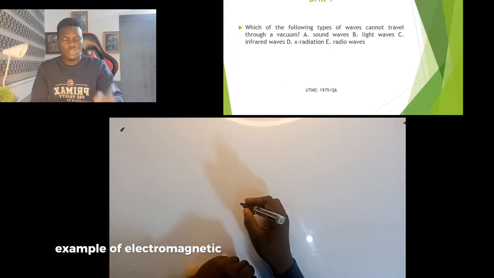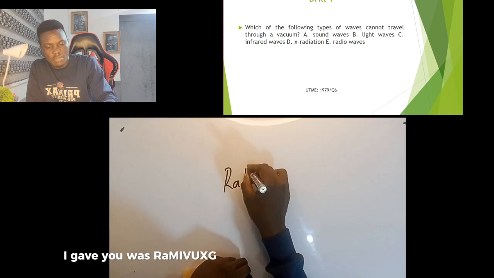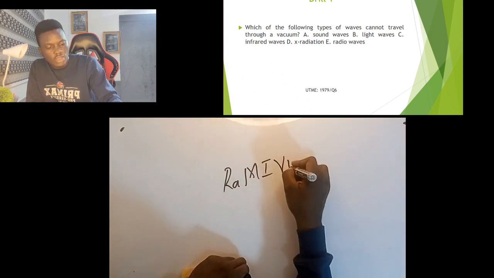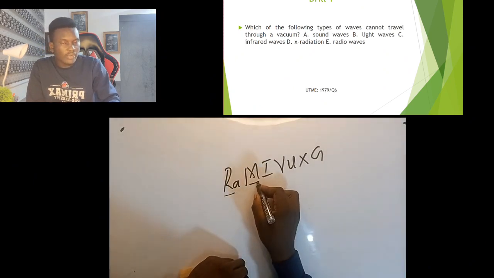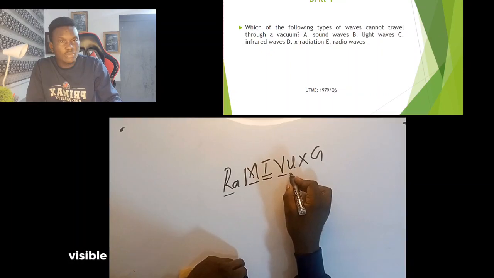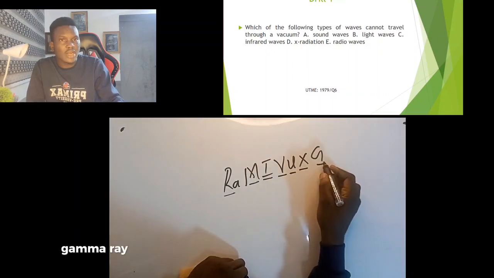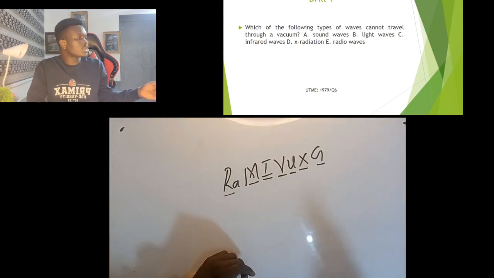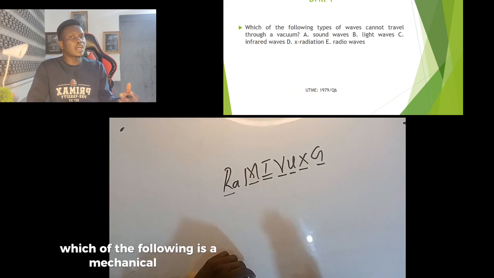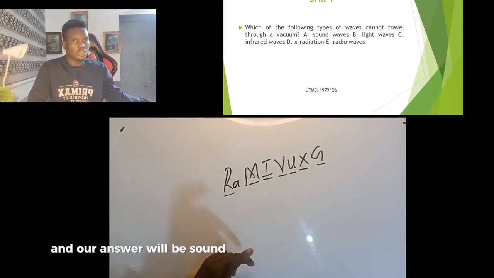So the example of electromagnetic waves that I gave you was ROYGBIV, if you remember. That is talking about radio wave, microwave, infrared wave, visible light, ultraviolet, X-ray and gamma ray. So you see that out of all of this, the question is just asking which of the following is a mechanical wave, and our answer will be sound waves.